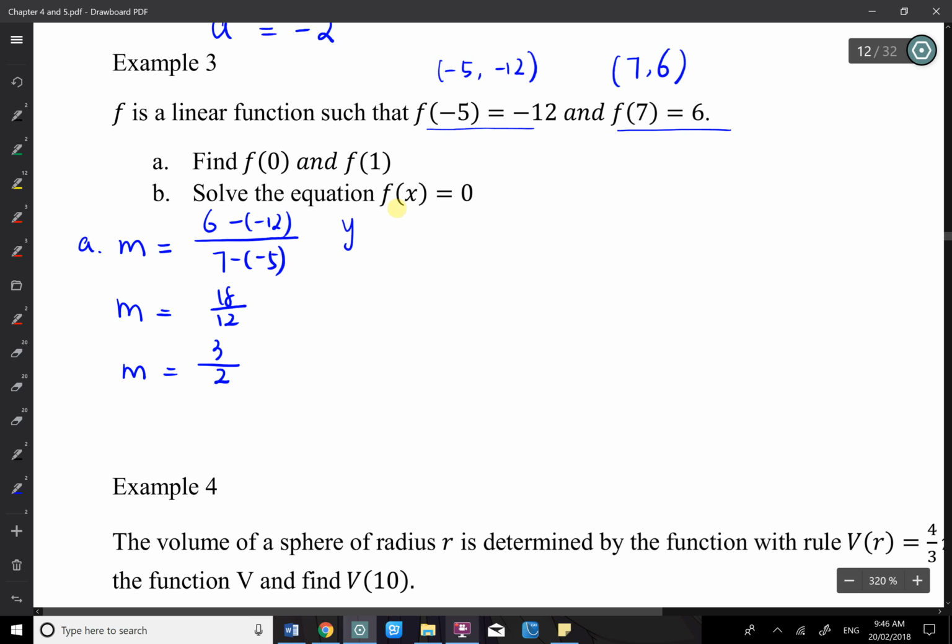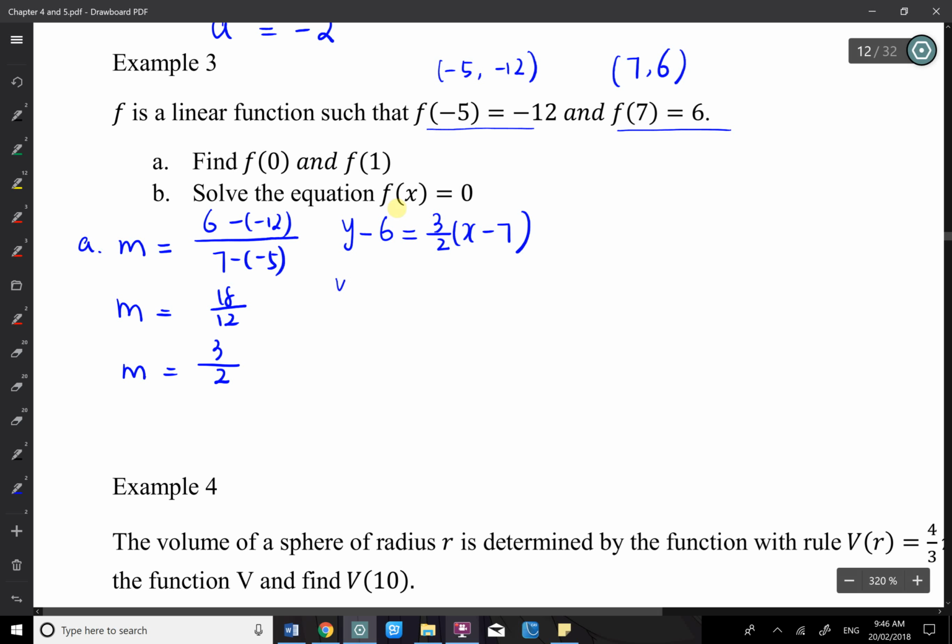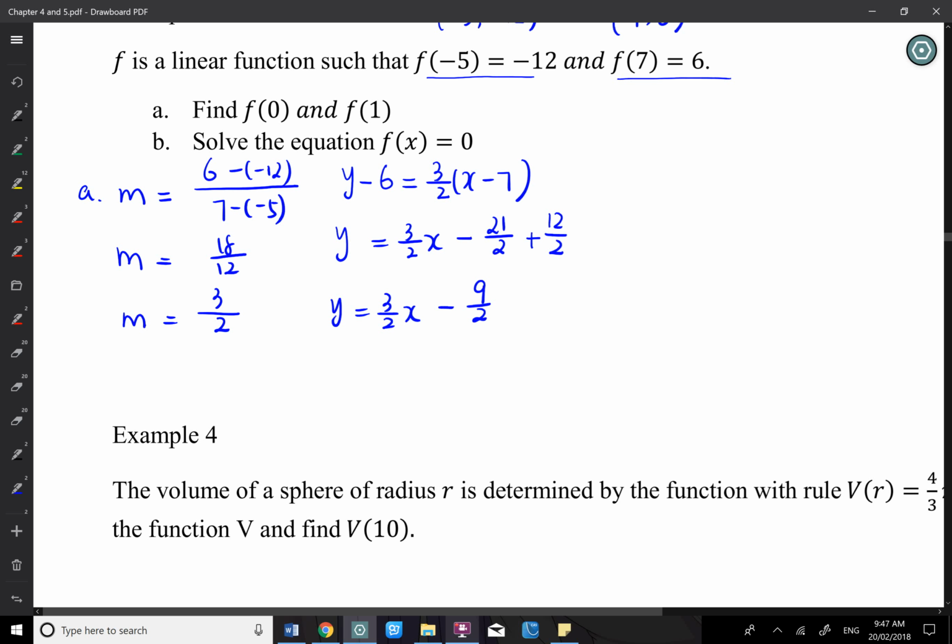Also, we know that we have this formula, y minus y1 equals gradient times (x minus x1). You can select the other point as well, the negative 5, negative 12 point. I directly get the linear equation here. So y equals 3 over 2 x minus 21 over 2 plus 6, and 6 is 12 over 2. So y equals 3 over 2 x minus 9 over 2.